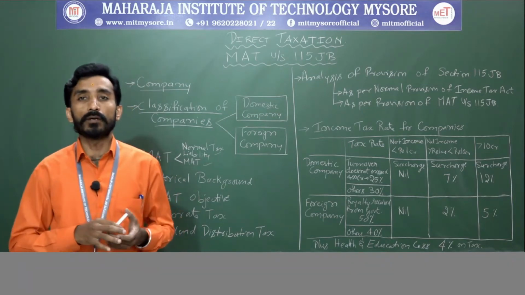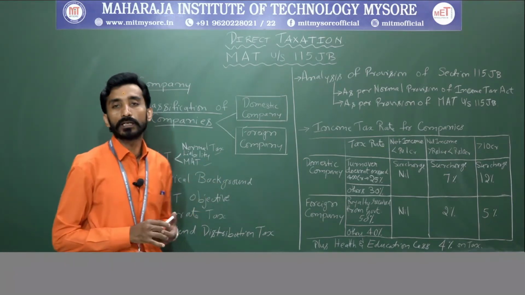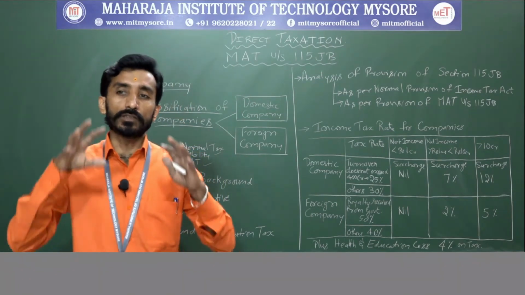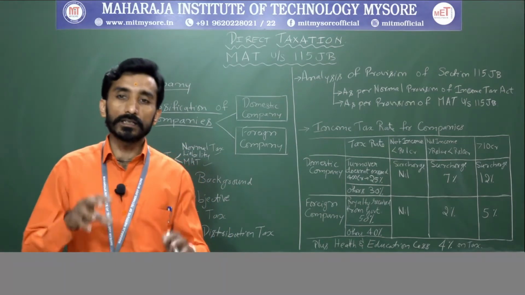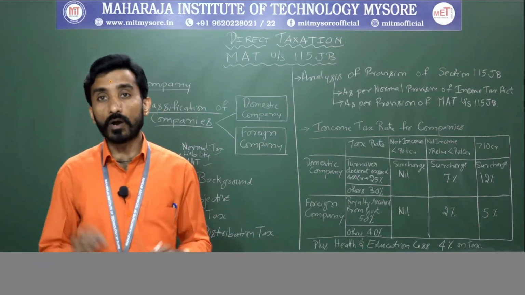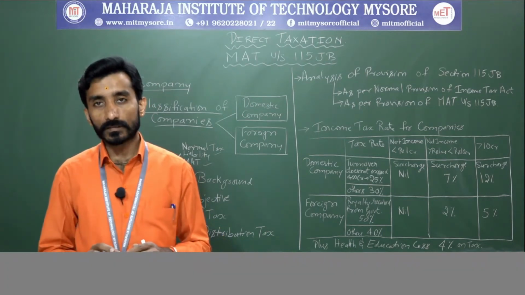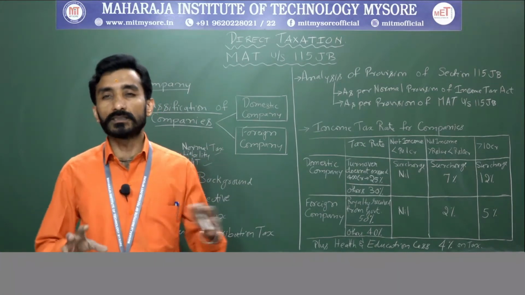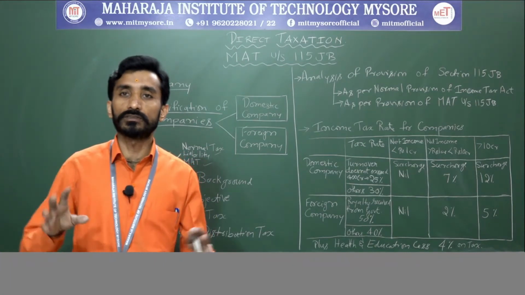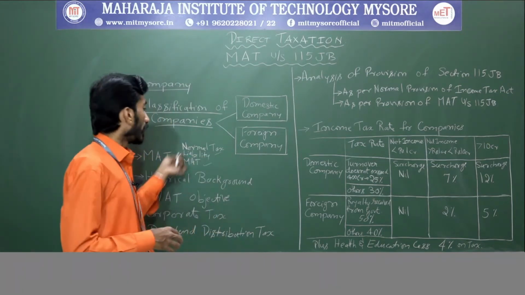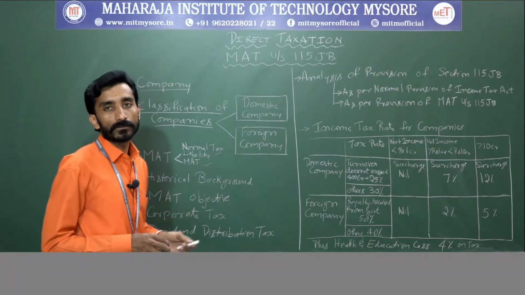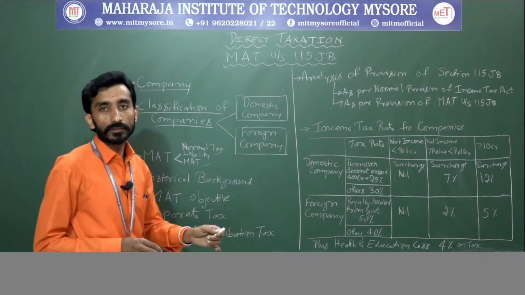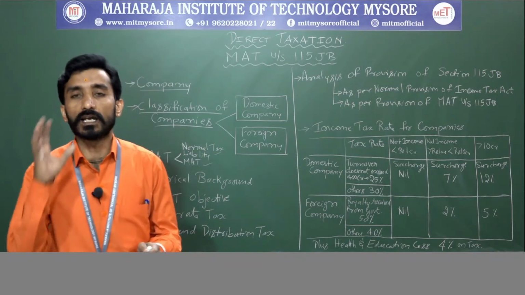Afterwards, you will assess the minimum alternative tax, right? So with respect to this, the applicable rate is 15%. Earlier, it was 18.5% on book profit. Further, I will explain what is book profit. So book profit plus applicable cesses and also surcharge will be chargeable. So that is your MAT, how you will be calculating for the company. Based on these two, whichever is higher will be taken into consideration and you need to pay the tax as per that.